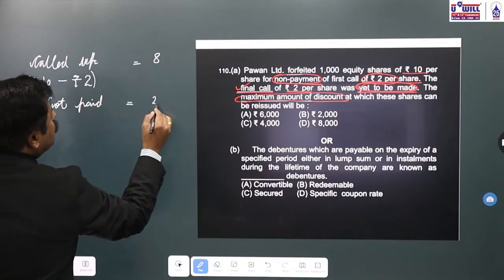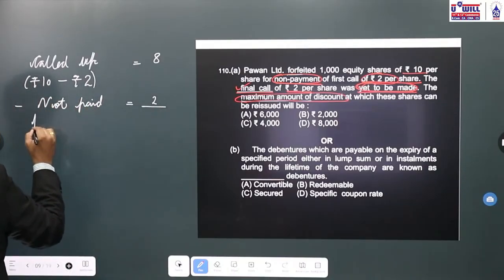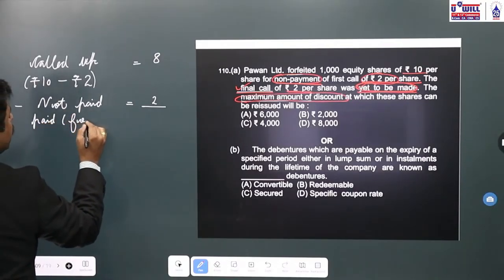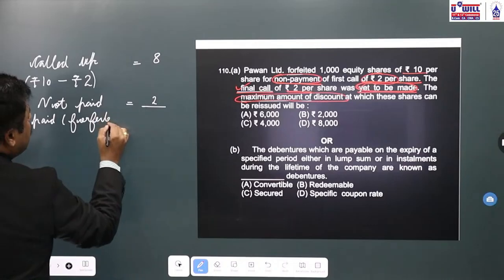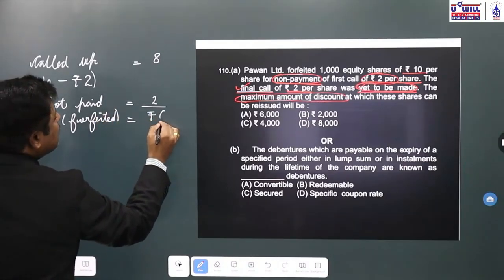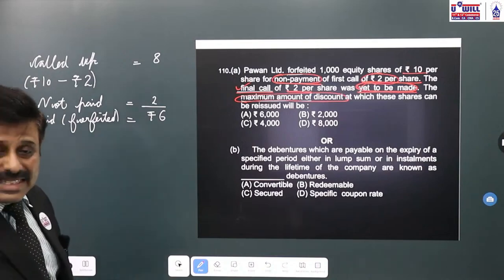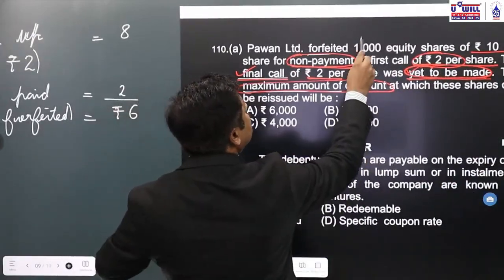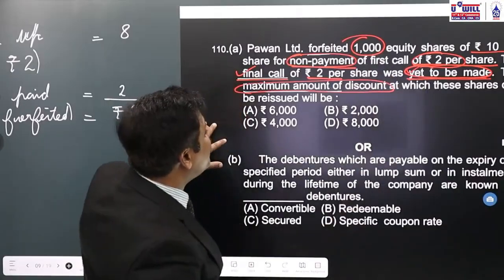So if I ask you, what is the amount paid by the shareholder that will be forfeited by the company? Rupees 8 minus 2, rupees 6. Now over here, 1,000 equity shares are forfeited.